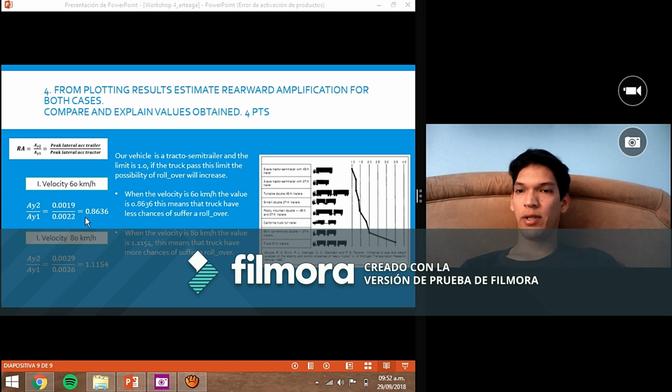In the first analysis, we see that it is 0.86 and the second is 1.11. To respond to this question, we have to remember our vehicle is a tractor semi-trailer and the limit is 1.0. If the truck passes this limit, the possibility of rollover will increase. We see this information in this peak because our vehicle has 5 axles and the height of it is 45 feet.